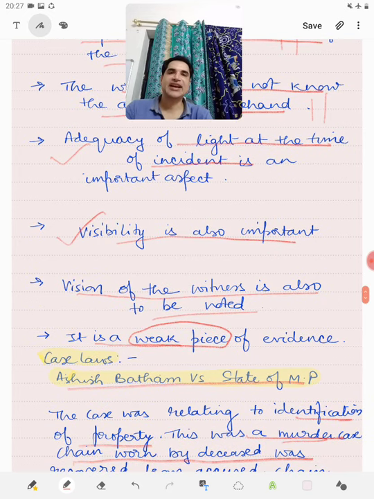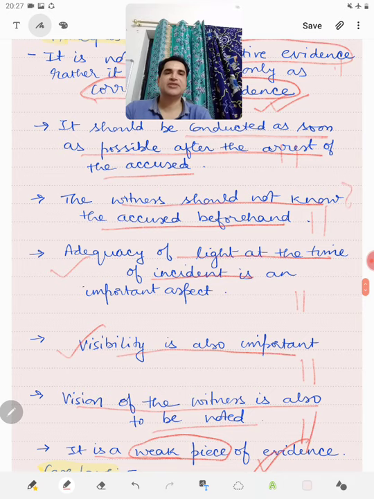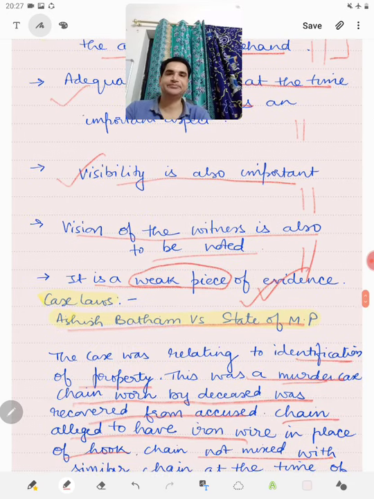The adequacy of light at the time of the incident is an important aspect. Visibility is also important. The vision of the witness, the ability to see, is also an important aspect. And then it is a weak piece of evidence. So most important is that the witness should not know the accused beforehand.